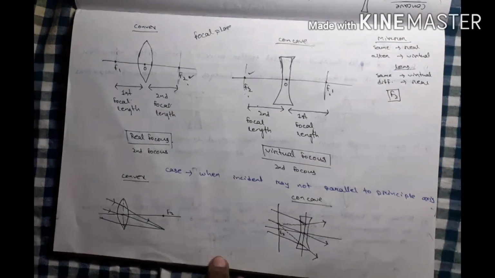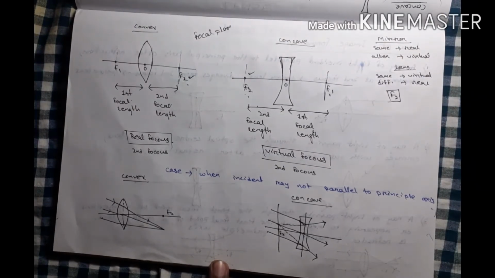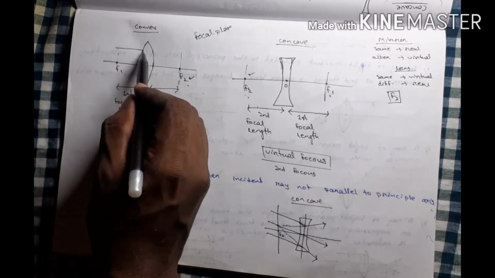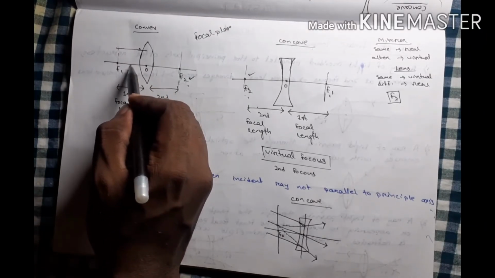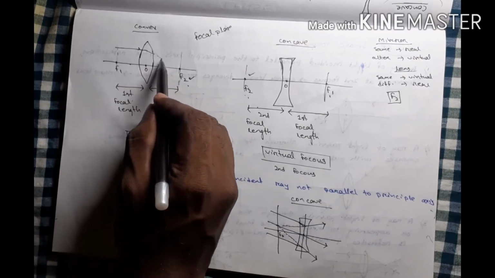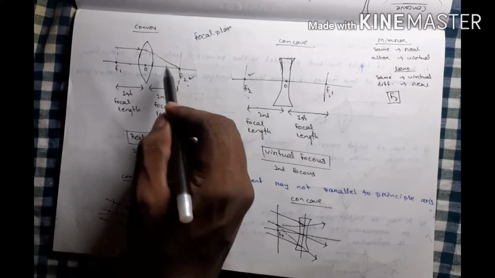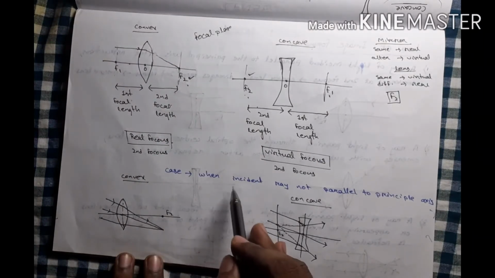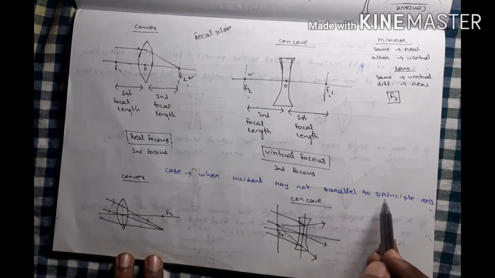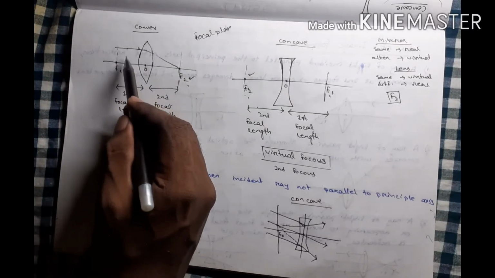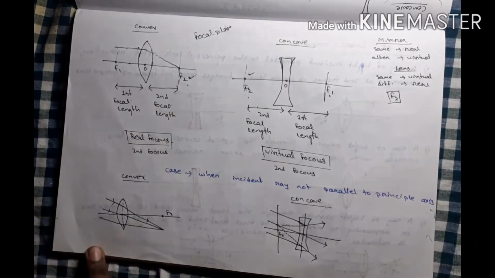Understand? Then we studied that if the ray is parallel to the principal axis, it goes toward the focus and meets at the focal point. In the case when the incident ray is not parallel to the principal axis, what will happen?